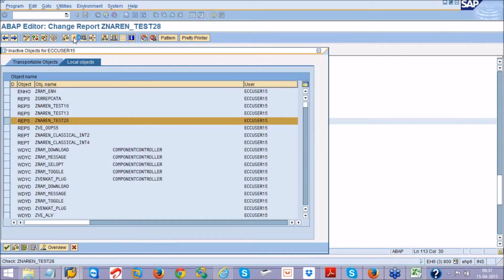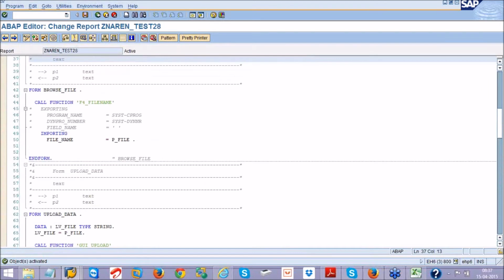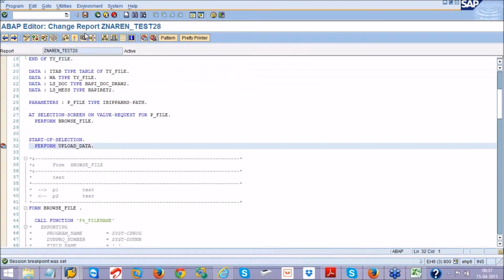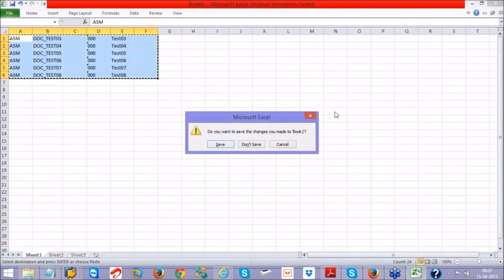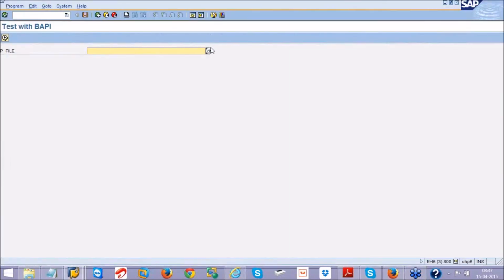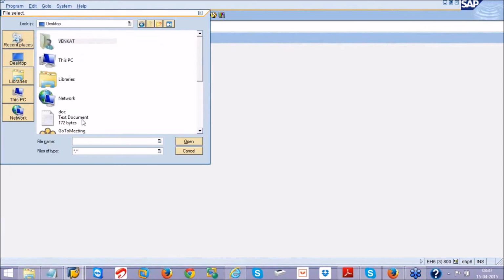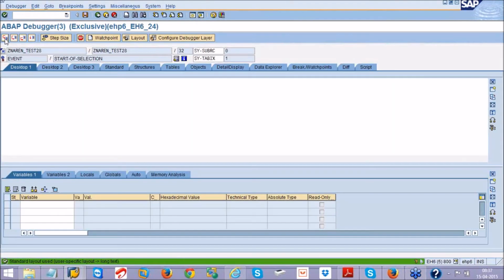Now let us see how this program gets executed. I will put a breakpoint in start-of-selection. When I execute this program, I should close all my Excel or text files, whatever is open. Otherwise it will give an error. So I'll go to my desktop and choose the file document. Now I'll execute, so I'm going into debugging. Let us see what's happening.